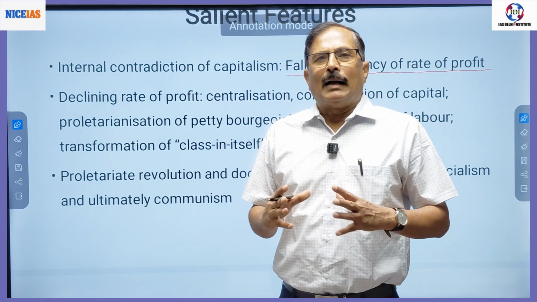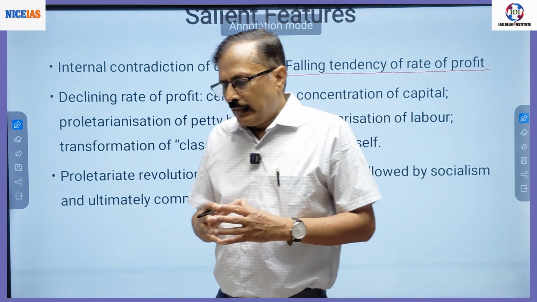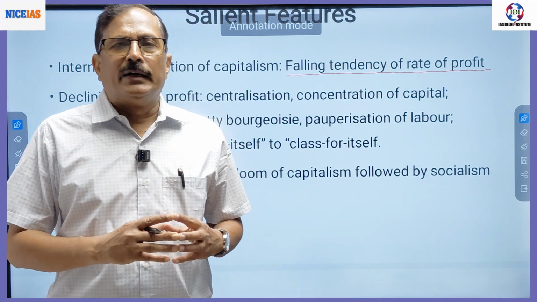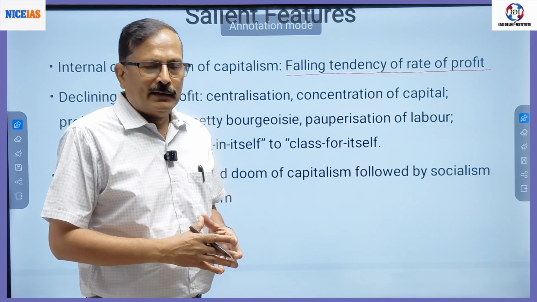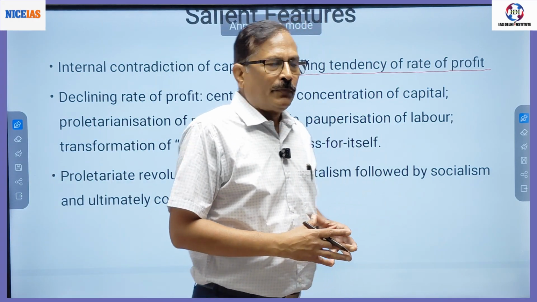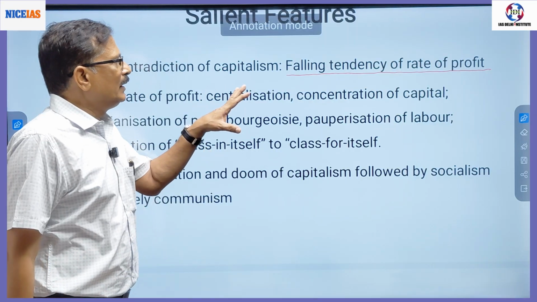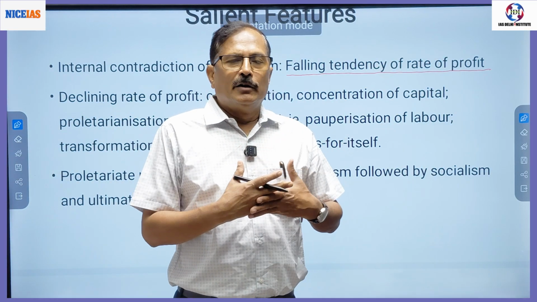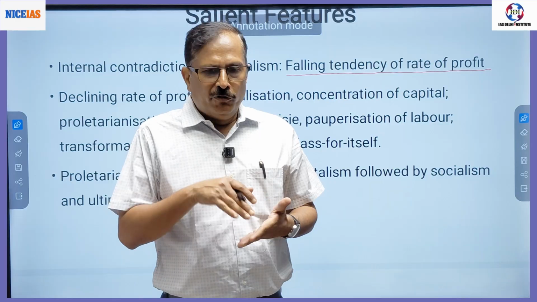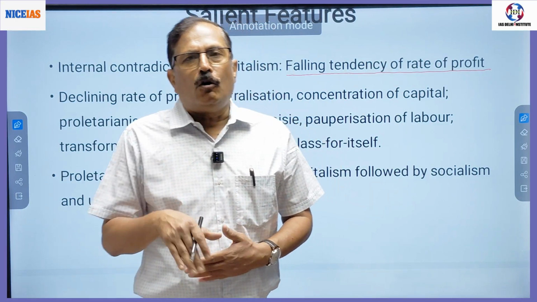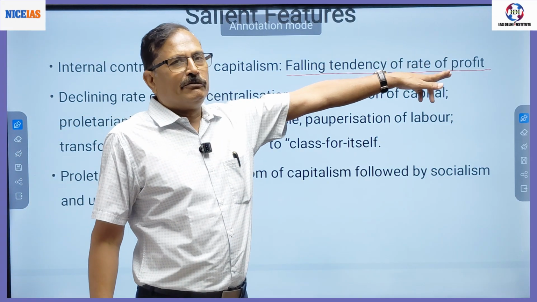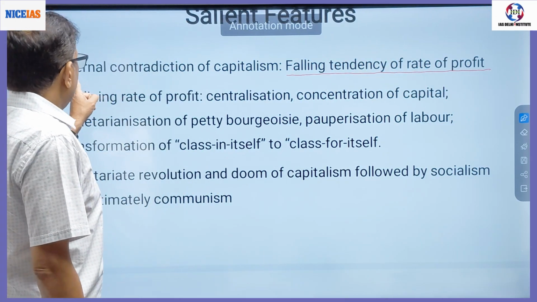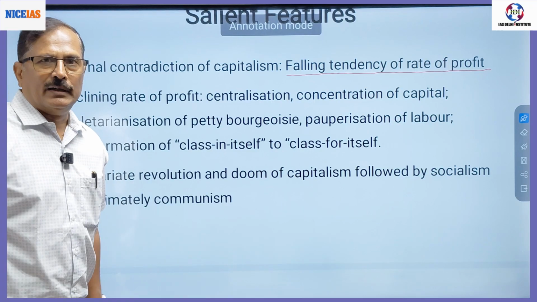One is maximization of profit, and second, capitalism operates in a free market situation. It is not regulated by the state. So in such a situation, what will happen? Competition between different capitalists will lead to a fall of the rate of profit. This is called the falling tendency of rate of profit, and this is the internal contradiction of capitalism.